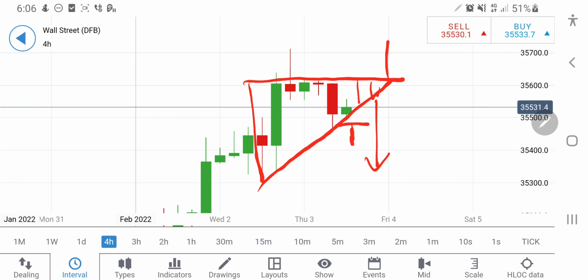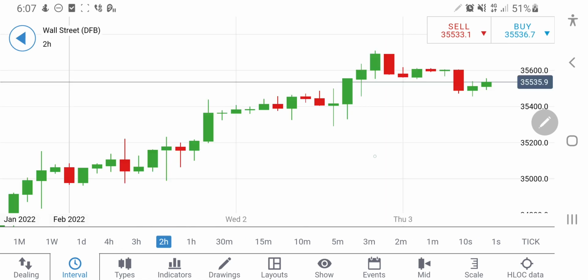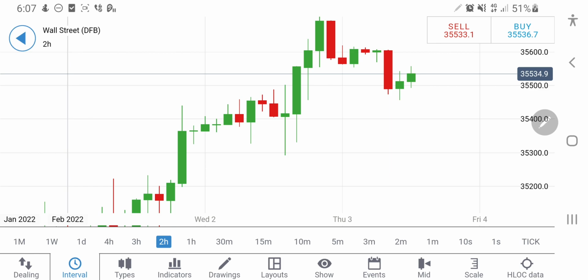But yes, a good resistance at around 35,620, 630 zone, and don't trade in between these levels, between 35,500 to 35,630, almost 130 points we have to skip for the day. It may try to give you a breakout. Now look at the 2-hour charts.